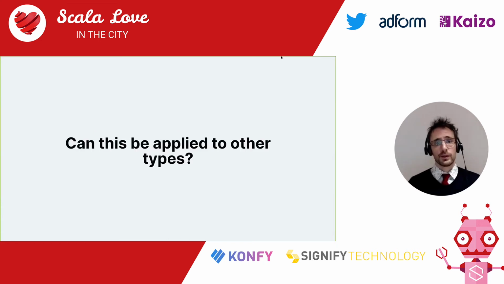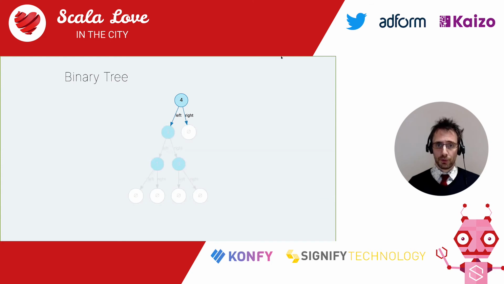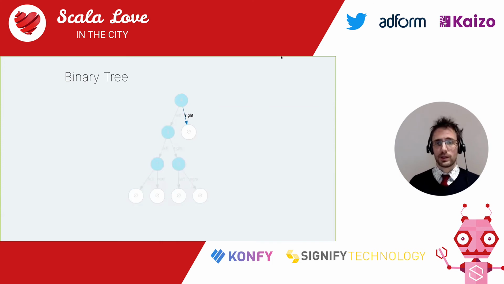Let's do the next easiest recursive data type I can think of, the binary tree. A binary tree is composed of a node or a leaf, which is the empty tree. And if you have a node, then you have its value, what's inside of the node, a left branch, which is a reference to the left subtree, and a right branch, which is a reference to the right subtree. And if that happens to be a leaf, the empty tree, then you reach the end of that branch.